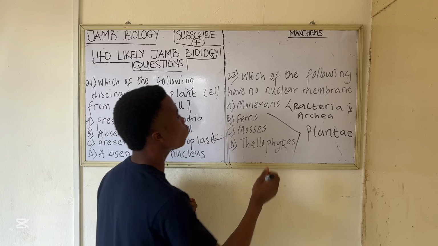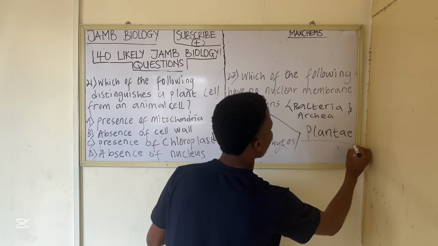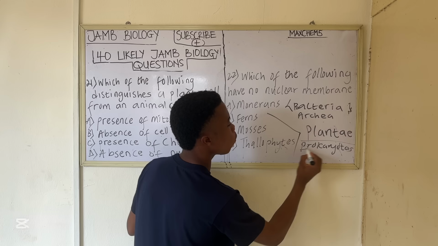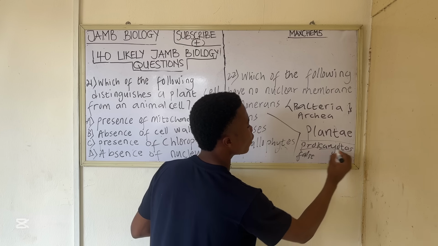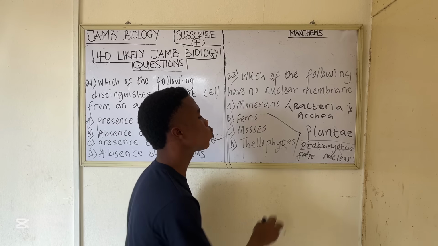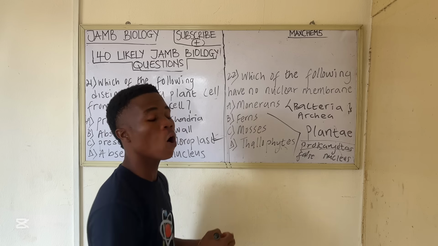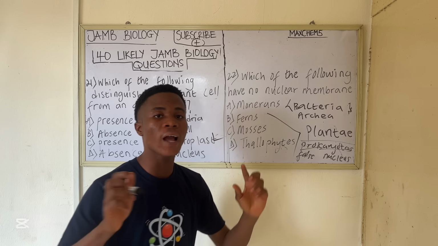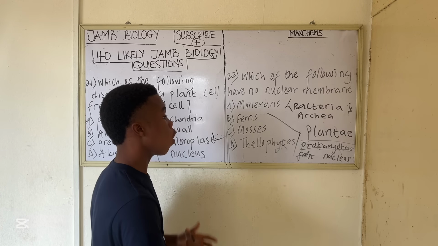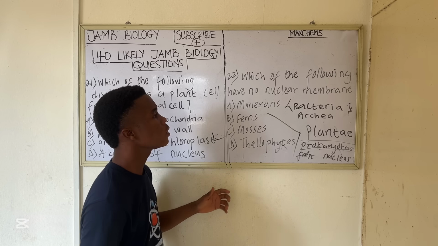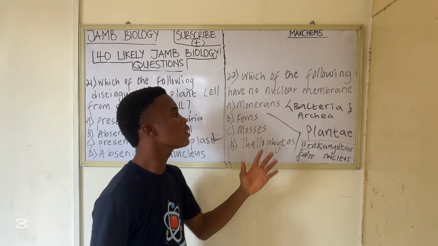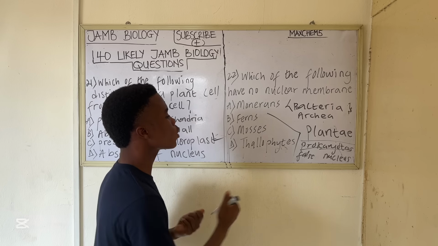Prokaryote means, from the word, look at it, prokaryotes. Pro means false, and karyote means nucleus. Because they have a false nucleus, they are prokaryotes. So they are prokaryotic organisms because they have no true nucleus, or you can say they have no definite nucleus, or at the same time you can say their nucleic material lacks what? Nuclear membrane. So they don't have a membrane-bound nucleus. So that's why they are prokaryotes.